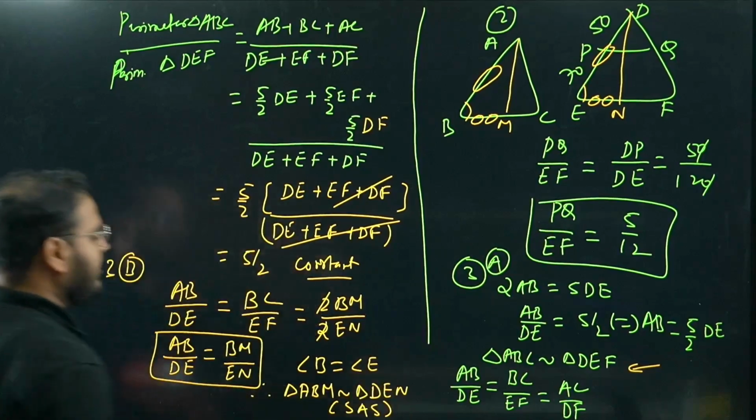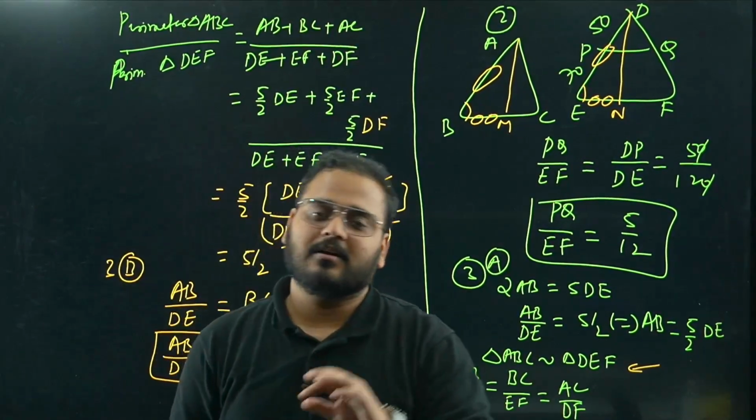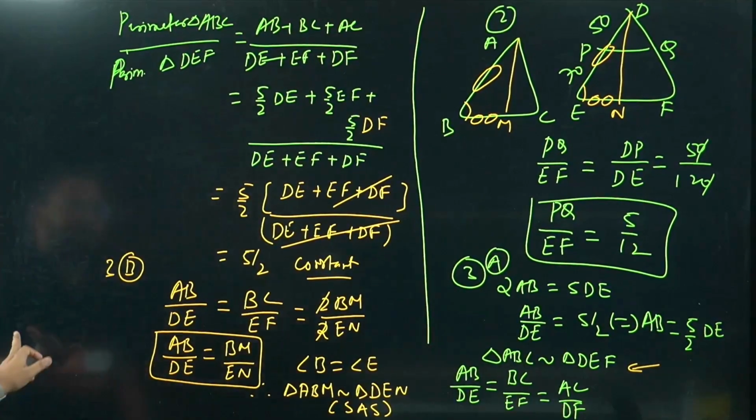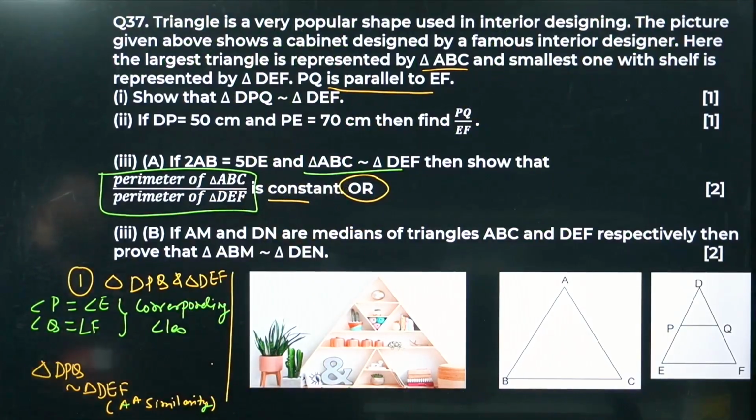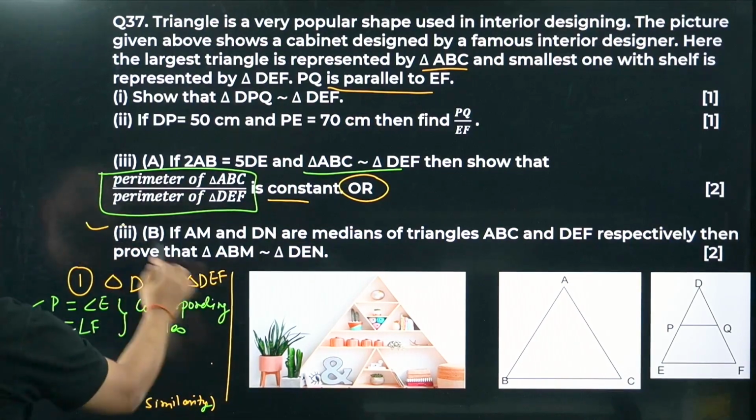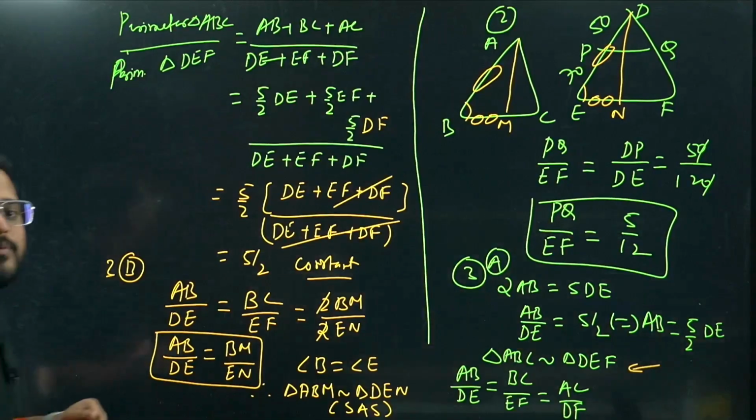SAS property is true. Side angle side criteria will be true here. Please have a look. I know it's a little messy, but a very good question. Okay, this part is also clear. ABM and DEN are similar. Have a look. All right, I hope this is all okay.